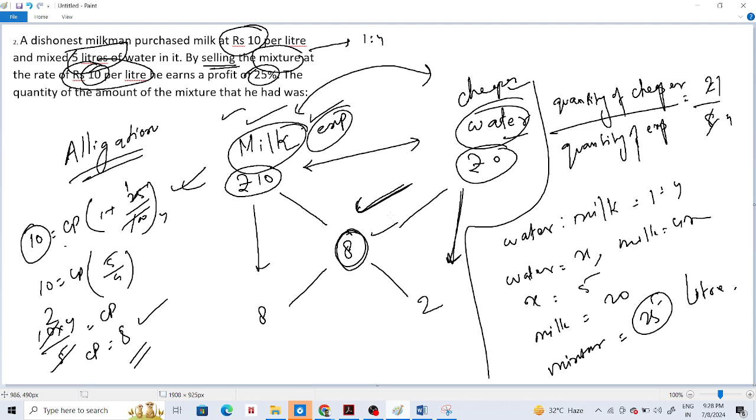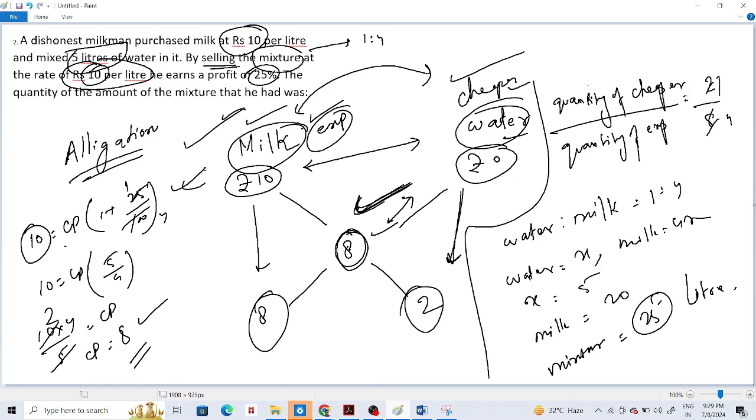That is why we write down the average price of the mixture in the middle. A mixture consists of two components: the expensive one is written over here, or you can write it on the other side, and the cheaper one is written over here, and the mixture price is written over here. Then we cross multiply, I mean we subtract cross method. So 8 minus 0 is 8, 10 minus 8 is 2.